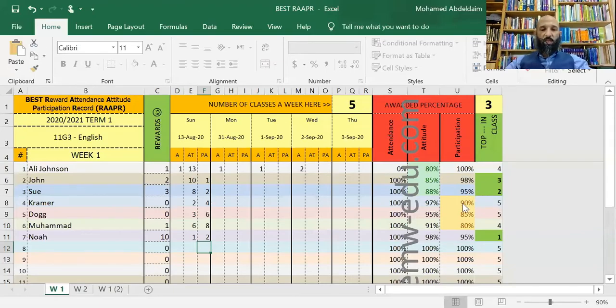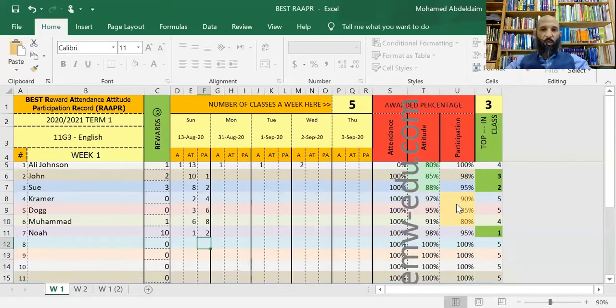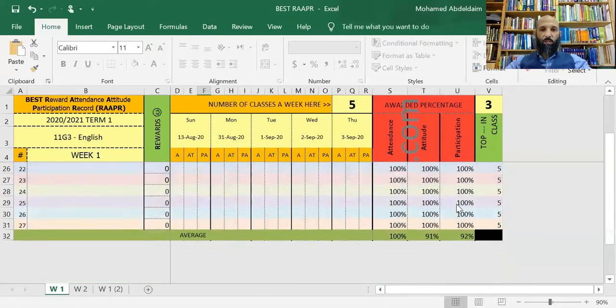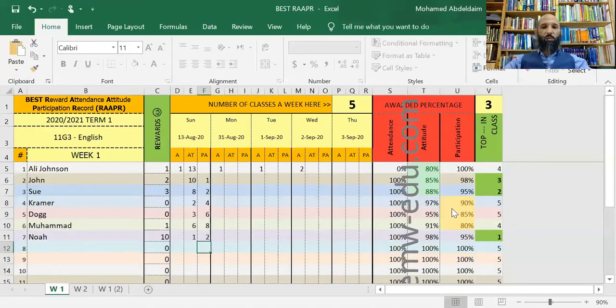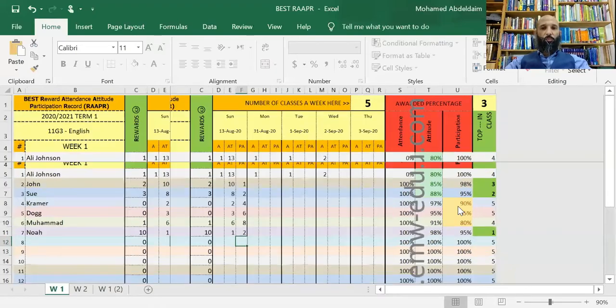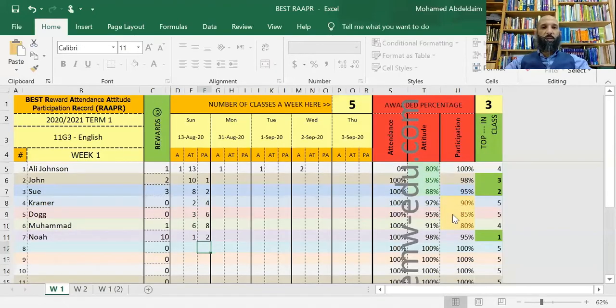And now you can see again that all the students who got below average, which is 90% here in this class, will be highlighted in yellow. And again, for you as a teacher, you can go and see that that student's participation is below average. So this is how the whole system works, basically.